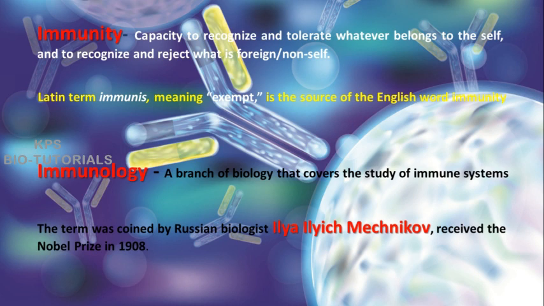Our immune system should know what is belonging to our own body and what is not belonging to our own body. The cells, molecules and organs belonging to our own body are considered as self and should be tolerated. That means no immune response should be elicited against our own body cells, body molecules and organs. That is called self-recognition.